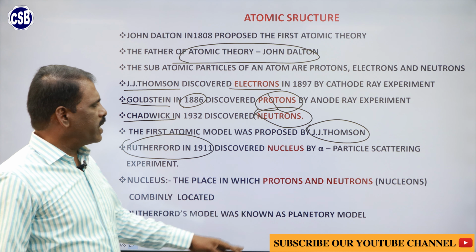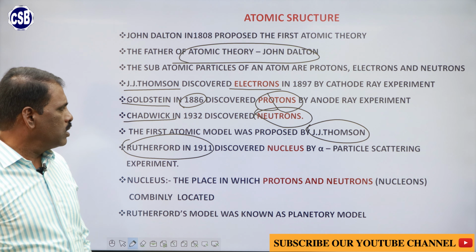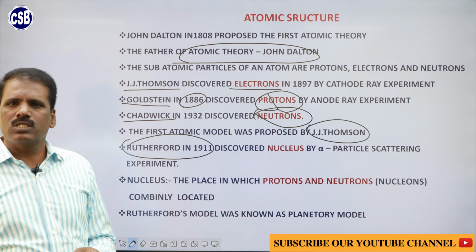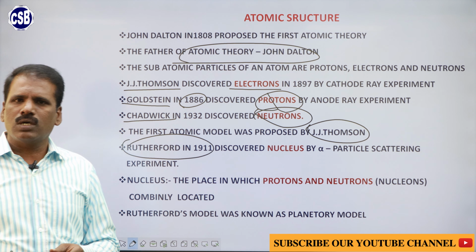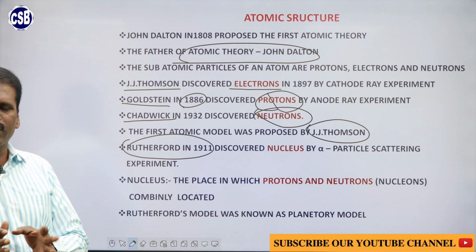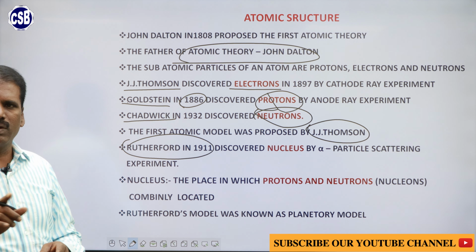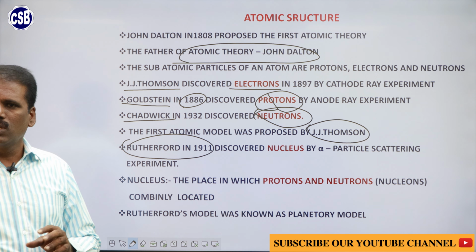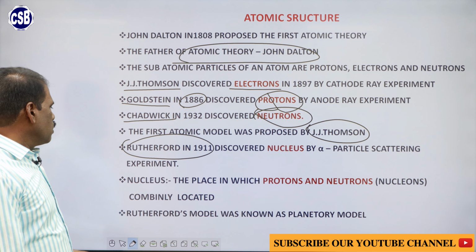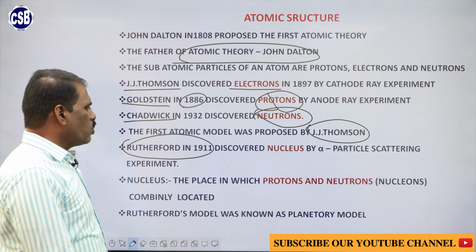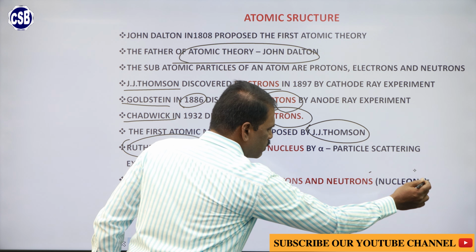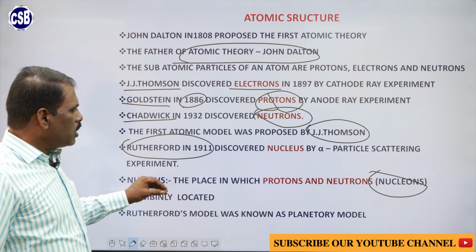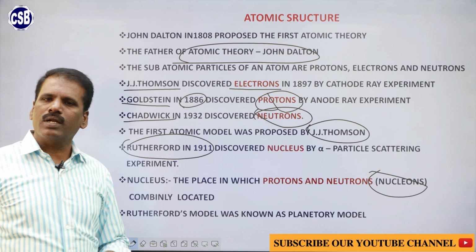Through his alpha particle scattering experiment with gold foil, he proved that there should be a nucleus within the atom. All the protons are accumulated in the small portion called the nucleus, around which the electrons are revolving. This is the model proposed by Rutherford, and the Rutherford model is known as the planetary model. In the nucleus, protons and neutrons, commonly known as nucleons, are present. All the mass is located in the nucleus.